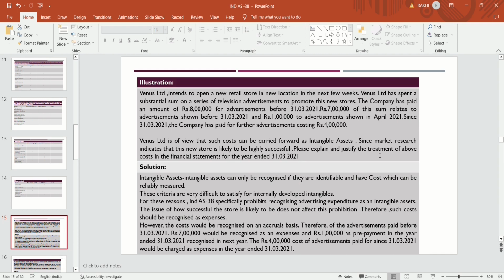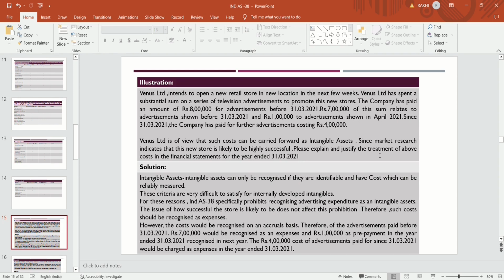For this reason, Ind AS 38 specifically prohibits recognizing advertising expenditure as an intangible asset, because it is very difficult to satisfy the criteria for internally developed intangibles.